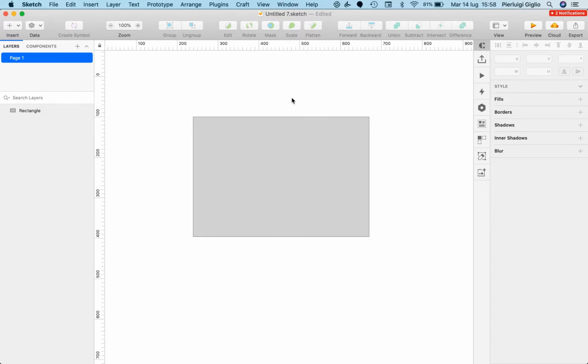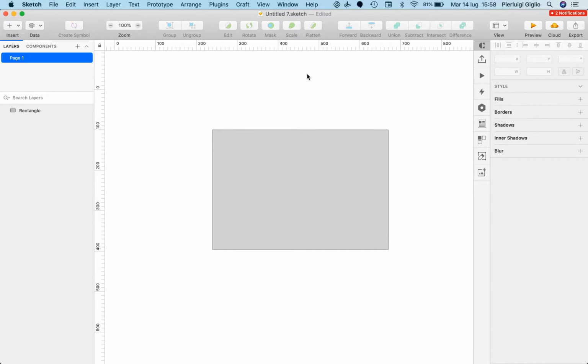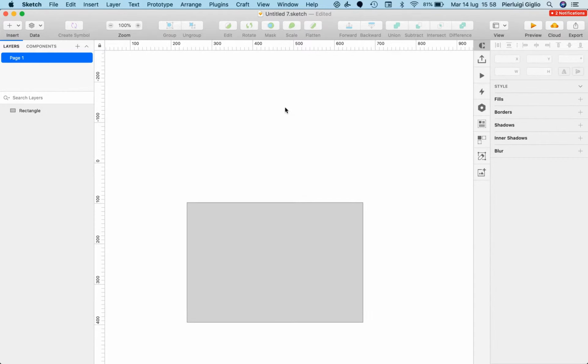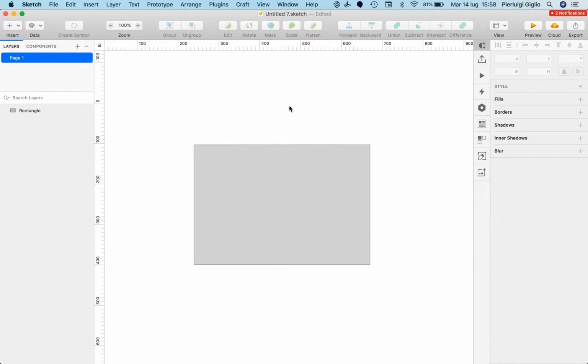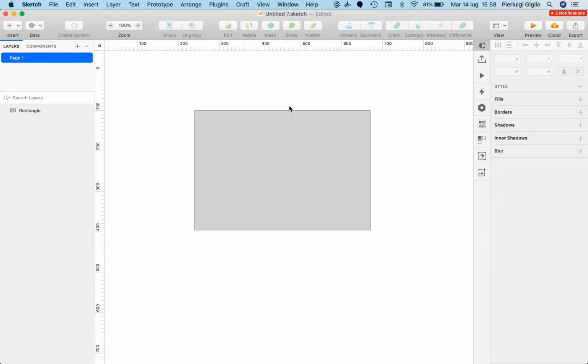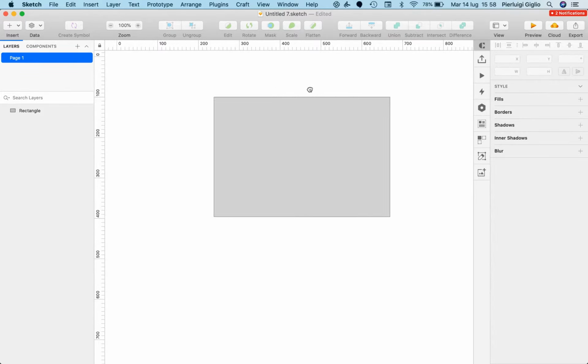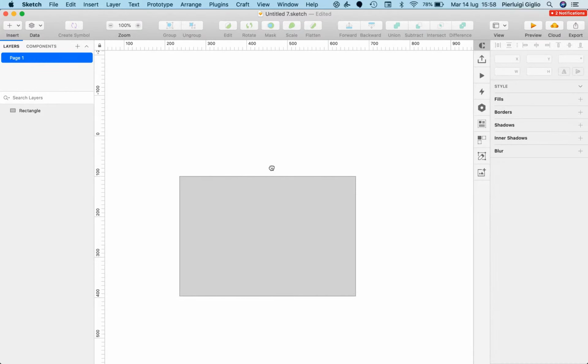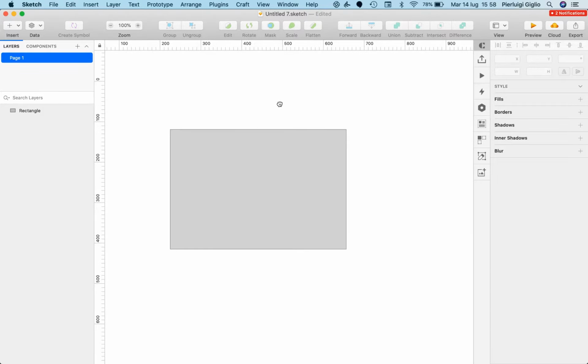Now, in order to give you a brief overview of how to work around in Sketch, the very first thing is that if you use your scroll wheel, you're going to be able to go up and down in the Sketch document. Now, if you hold space, you can see that the cursor has a hand icon, and if I left click with my mouse, the hand is holding onto the artboard. And if I move around, you can see that this enables me to pan around the design file.